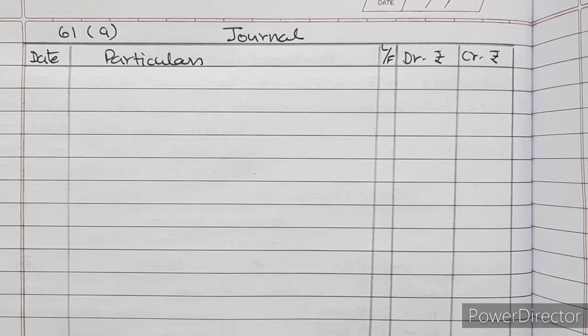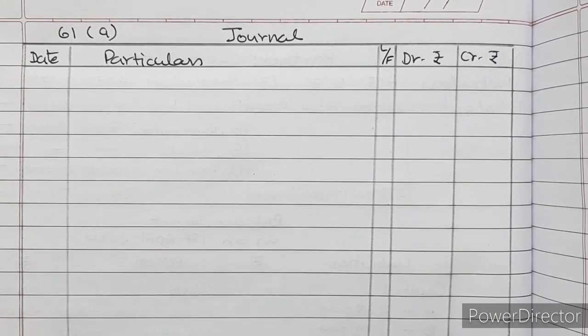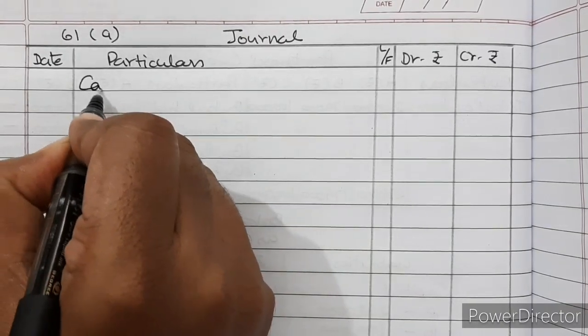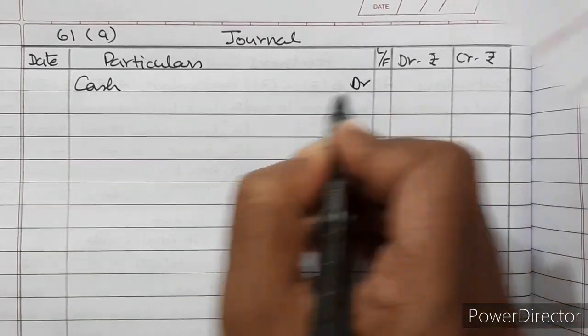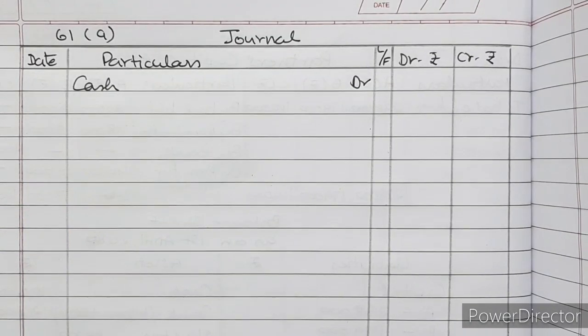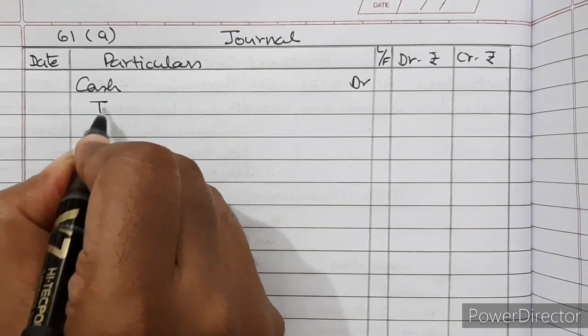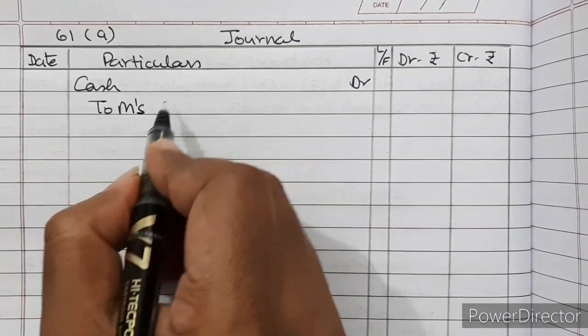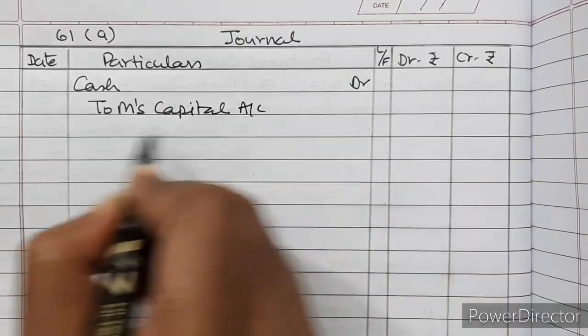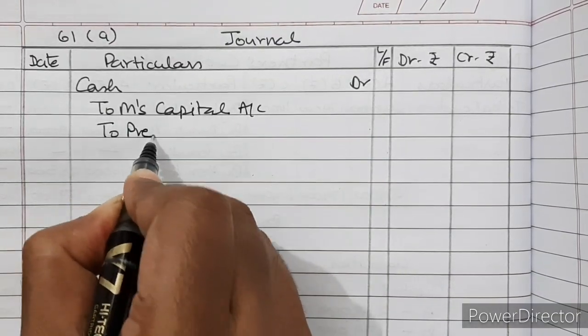So solution 61A, new partner M is joining. So cash account or bank account debited to M's capital account and to premium for goodwill.